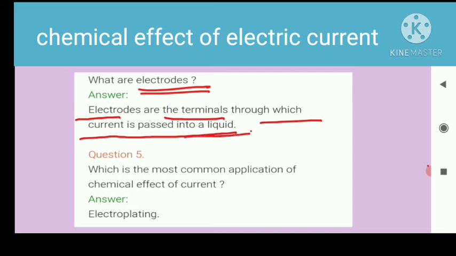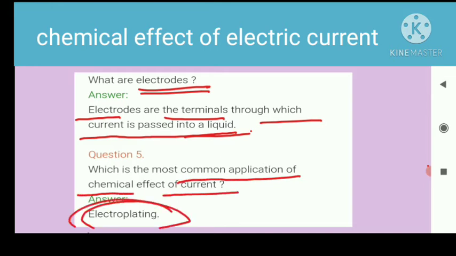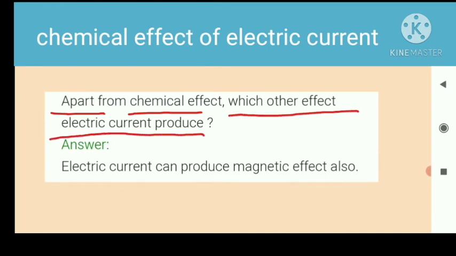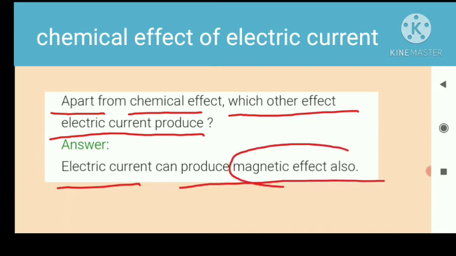Our next question is here: which is the most common application of the chemical effect of current? Electroplating. Our next question is here: apart from the chemical effect, which other effect does electric current produce? So electric current can produce the magnetic effect. So here we see that.